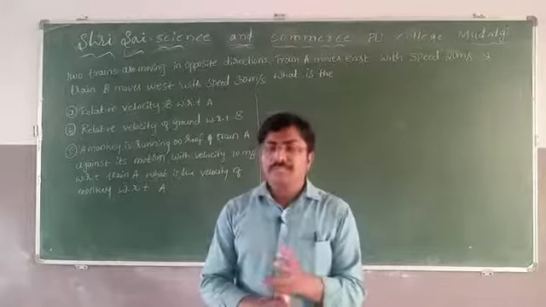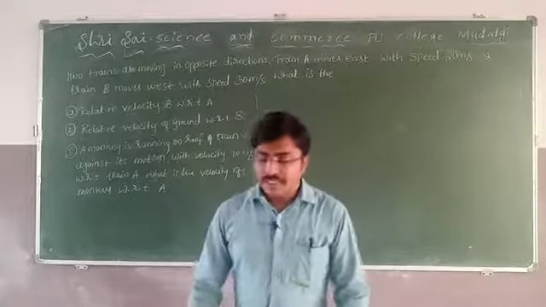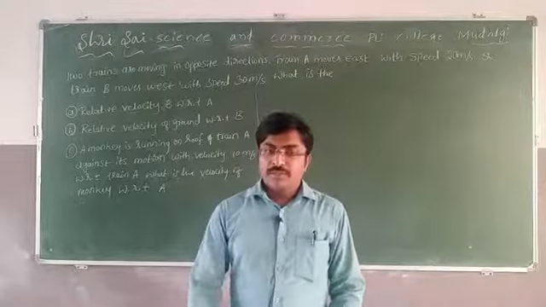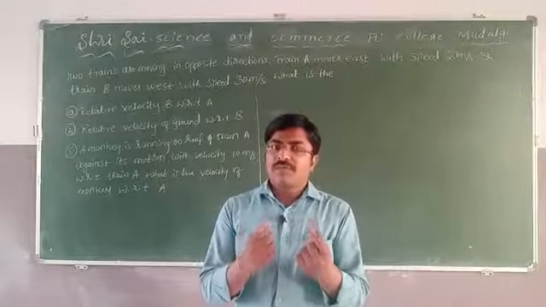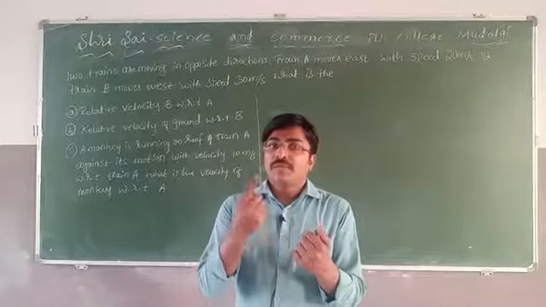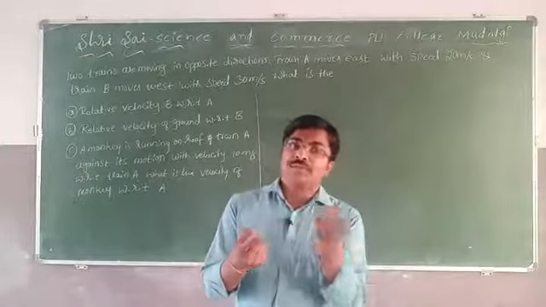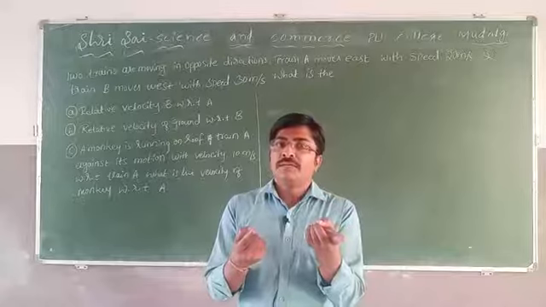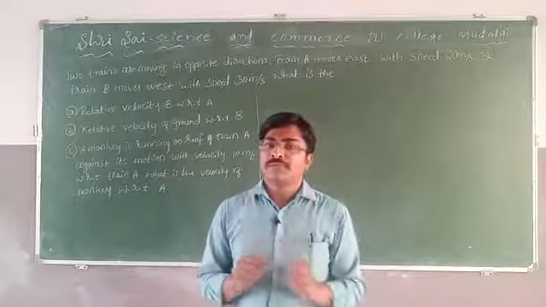I already explained what relative motion is. If two objects are moving, then the velocity of one object with respect to the other one is called relative motion.